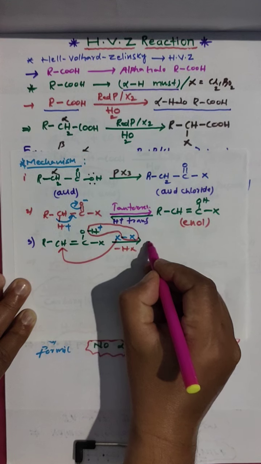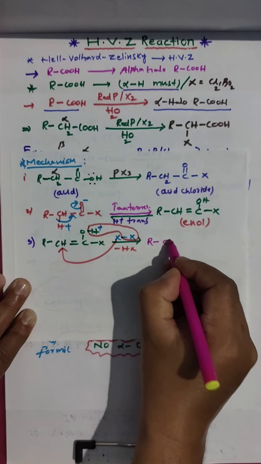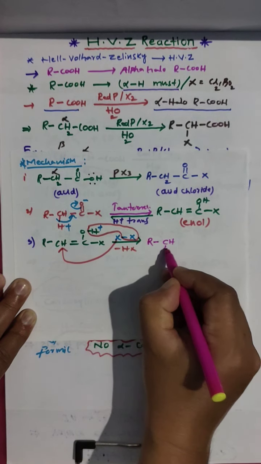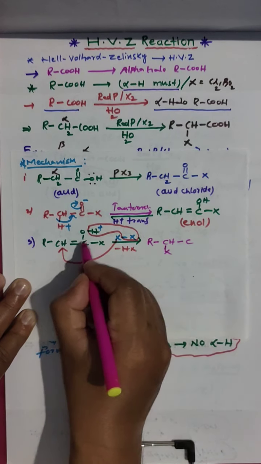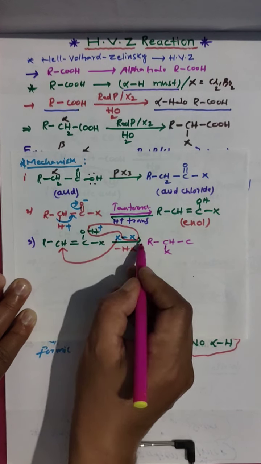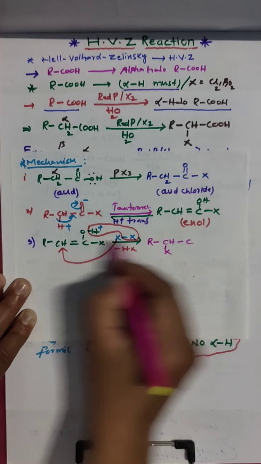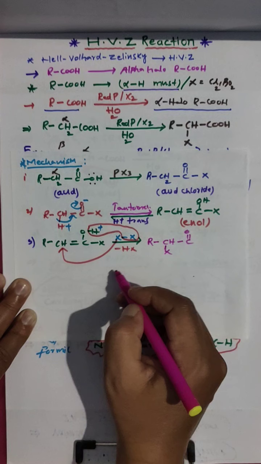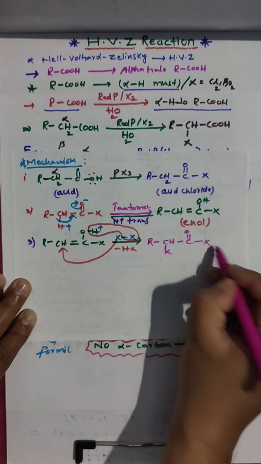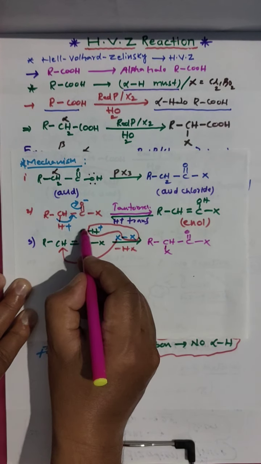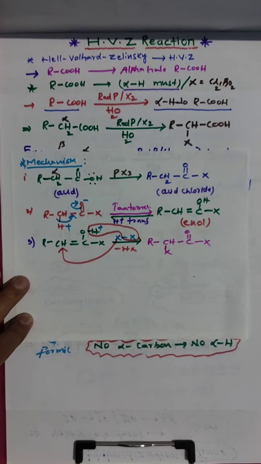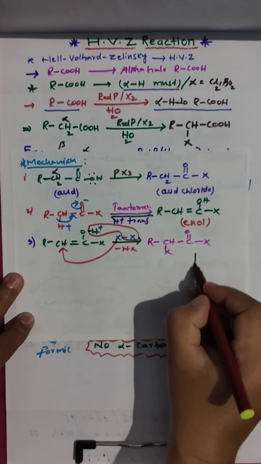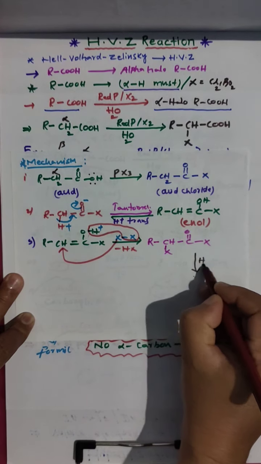Then what you get is R, CH, X, bond C double bond O, X. When the plus moves out, the double bond is generated and the bond comes here. Next, this reaction undergoes in the presence of water.